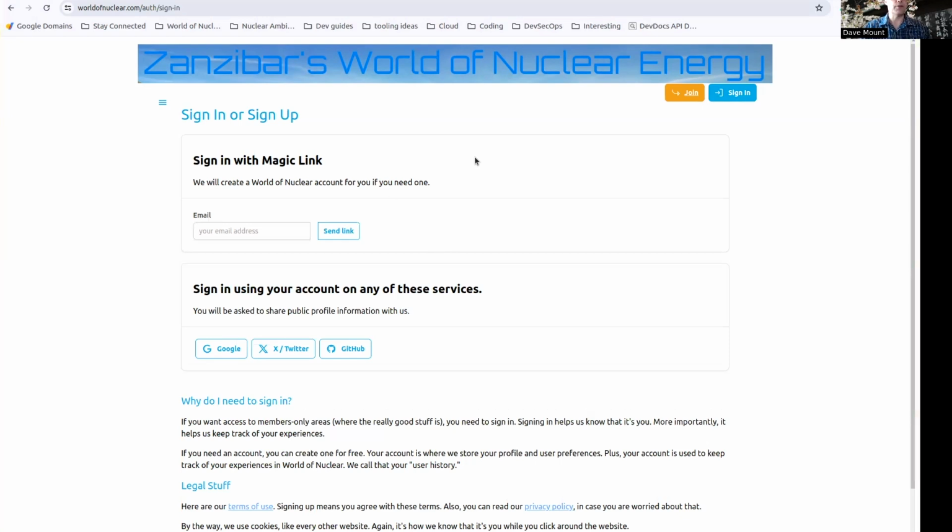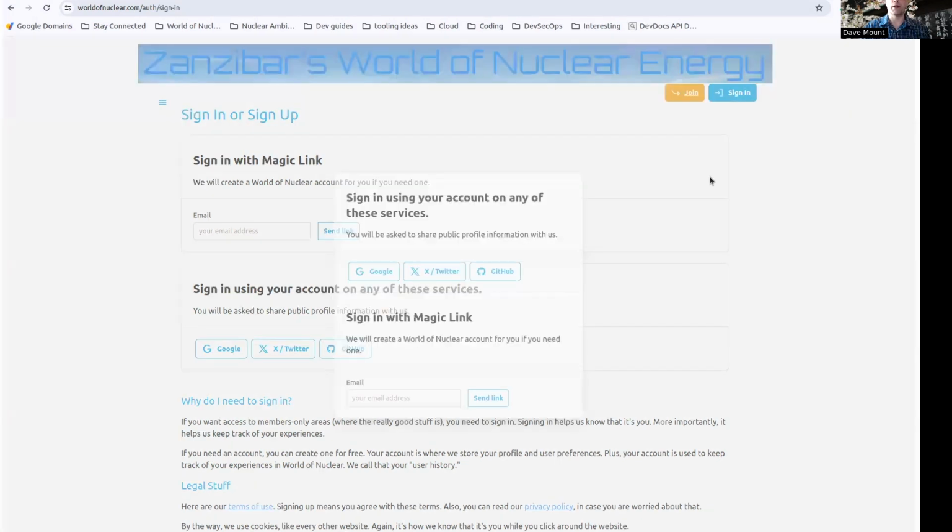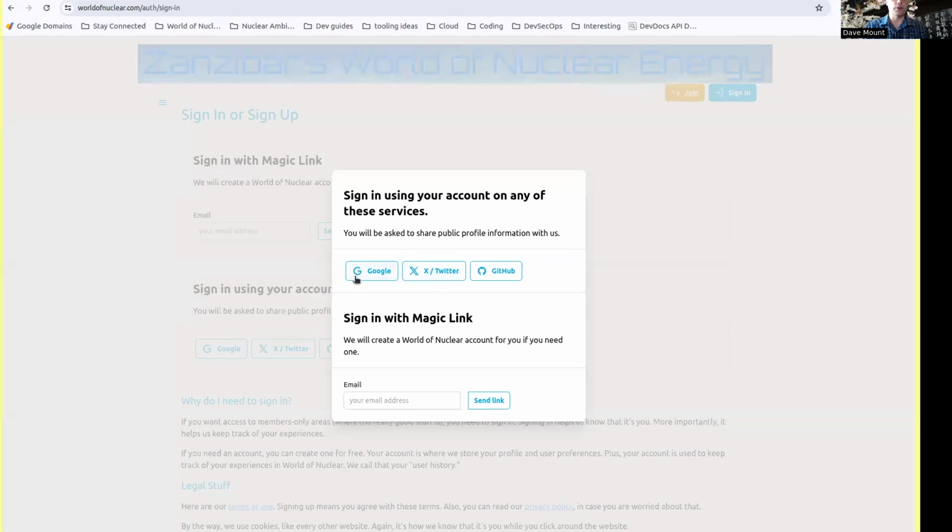All right, once you have that account set up, you can then sign in. And again, you can either use one of the services that you used to sign up, or you can use that email address and get another link into the site. You can use multiple of these. So if you did one, you can also do another. It'll attach it to the same email address. So you're all good there.